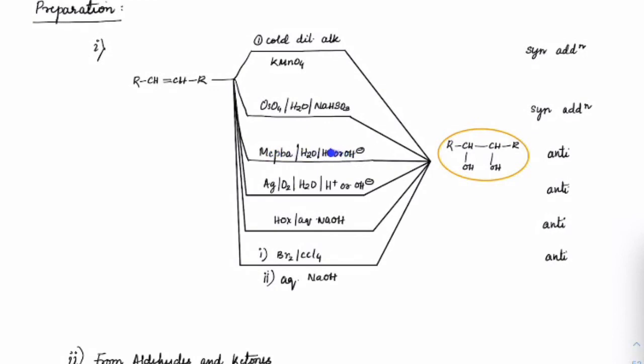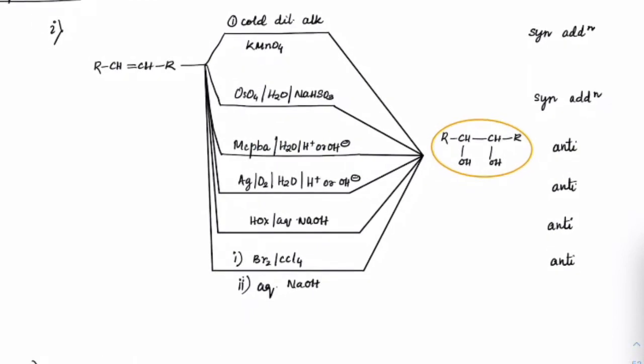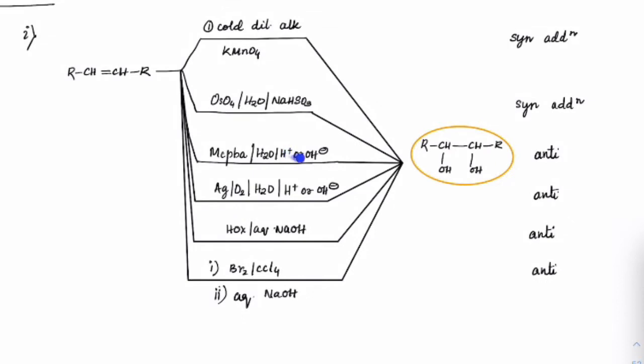MCPBA, peroxy acids, same thing, whether in acidic or basic medium, and on hydrolysis we will get anti-addition. Ag2O or Ag in the presence of oxygen first forms an epoxide. The epoxide will again give you these alcohols, again by anti-addition.